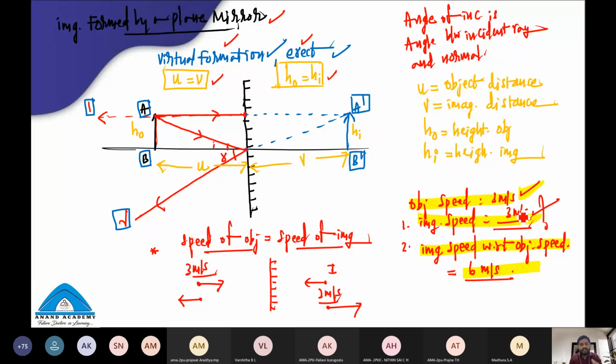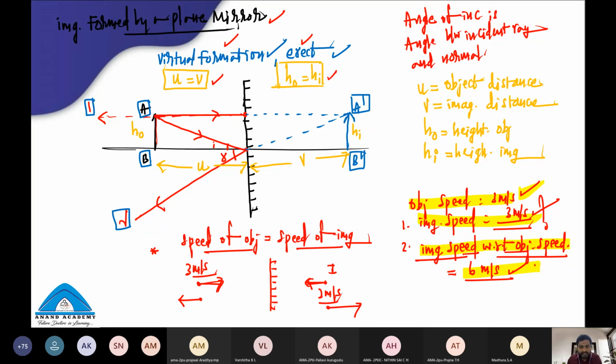But this question will not come in the NEET exam or JEE exam. The question you may expect is from the relative speed concept. What is that? Image speed with respect to object speed. Same case, object is moving with 3 meter per second, image is moving with 3 meter per second. Image speed with respect to object speed, that means the relative speed they are asking. What is that? 6 meters per second. This is 3 meter per second, 3 meter per second. When they are moving in opposite direction, how will you find the relative speed? We find it just by adding them.